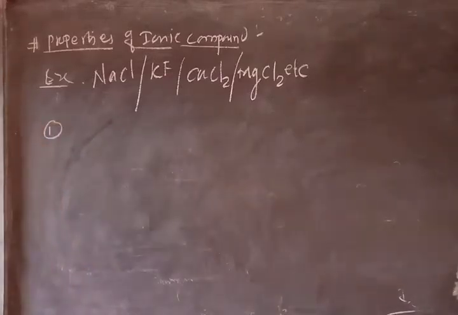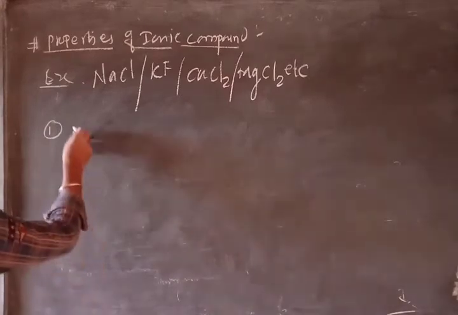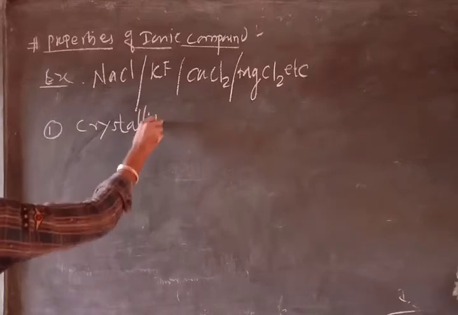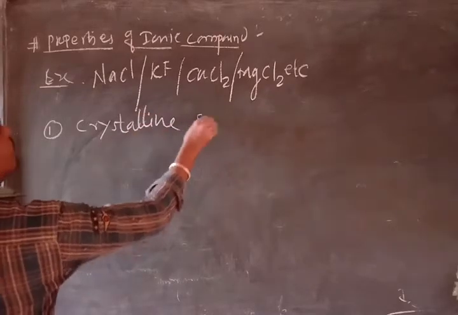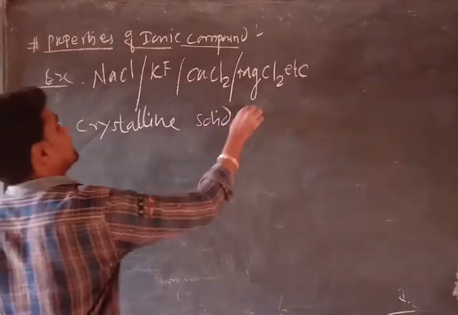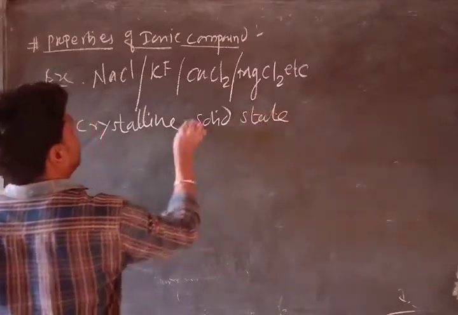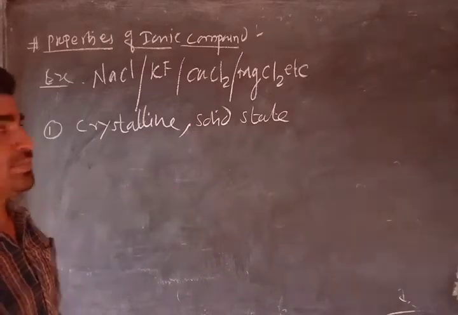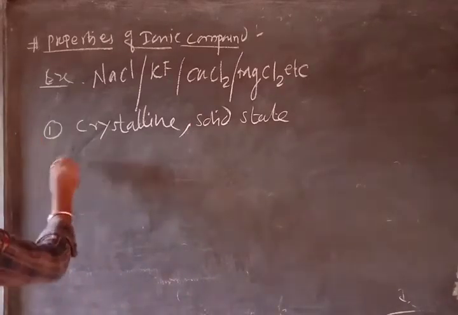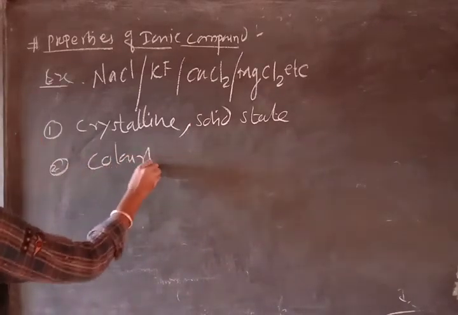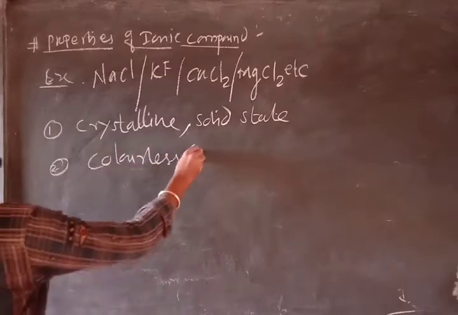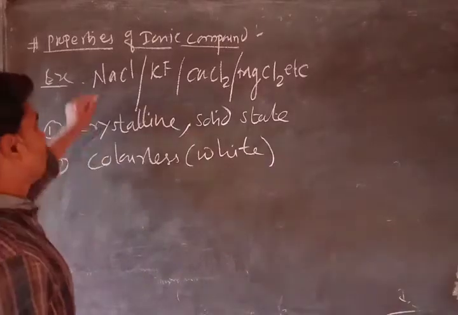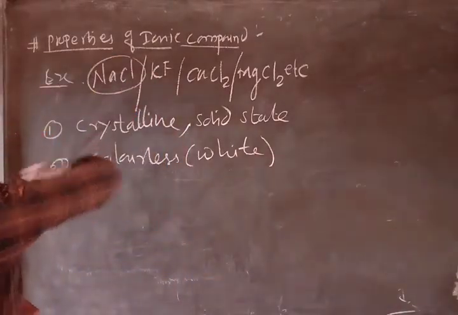First property of ionic compounds is that they are always found in crystalline solid state. Generally, these are colorless, that is, they are generally found in white color. You consider the example of sodium chloride to imagine.